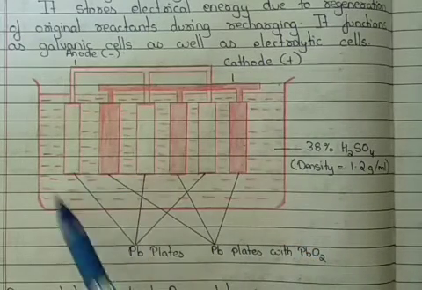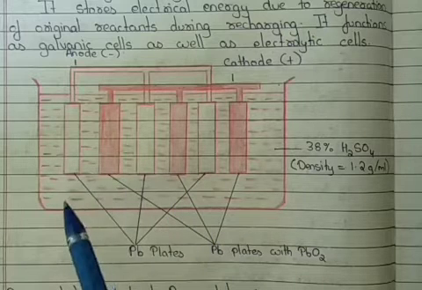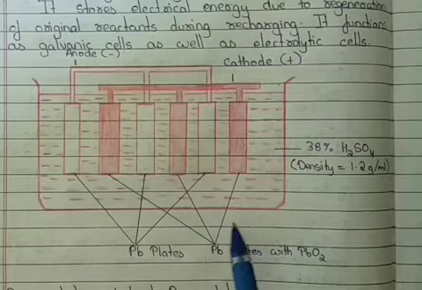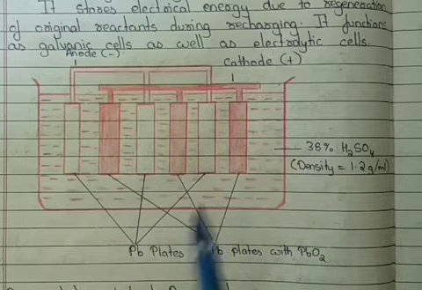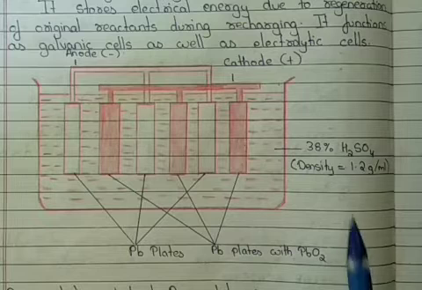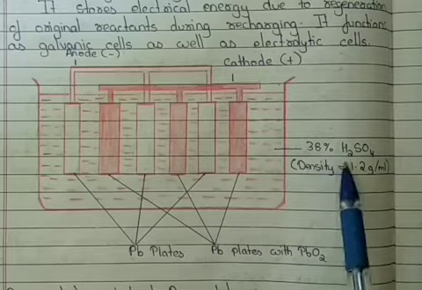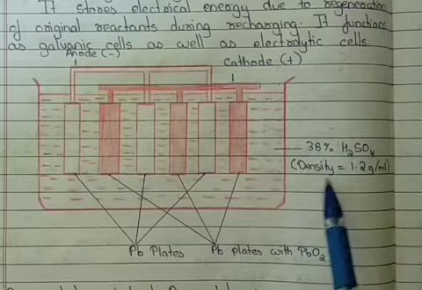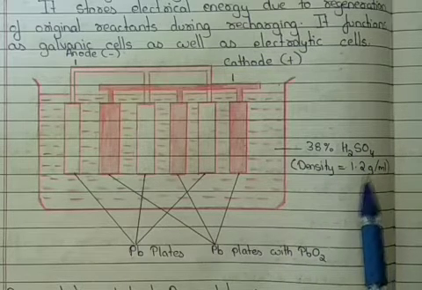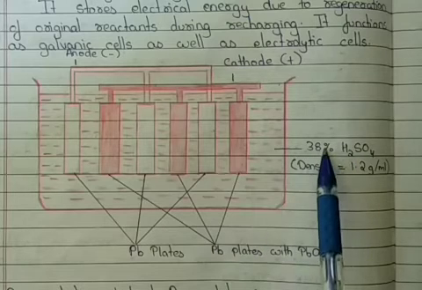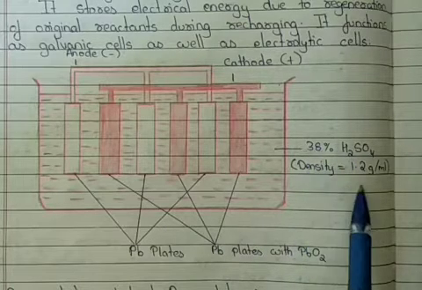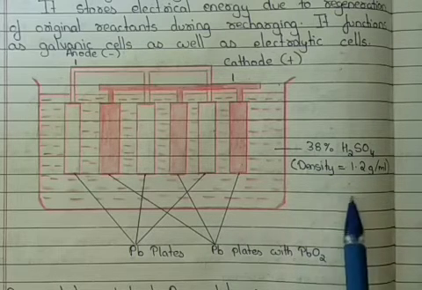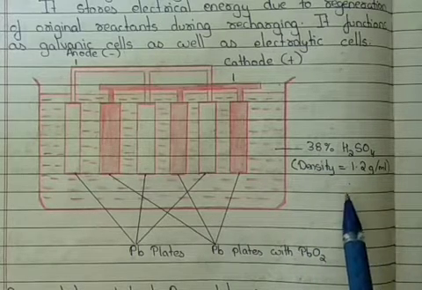The 2 types of plates are alternately arranged to provide a large reacting surface. Each cell contains several plates of each type as shown in the figure, and they are immersed in an aqueous solution of 38% H2SO4, and very importantly, its density should be 1.2 gram per ml. In this construction, both the concentration of acid and the density of acid play a very vital role. Why? I'll tell you when we explain its working.